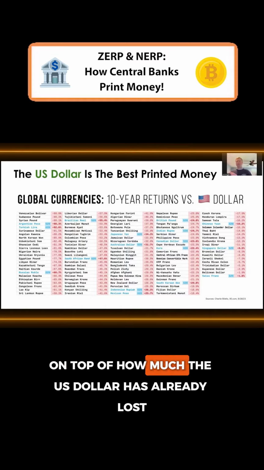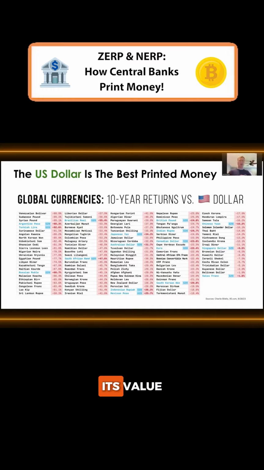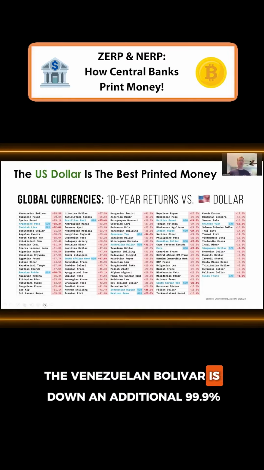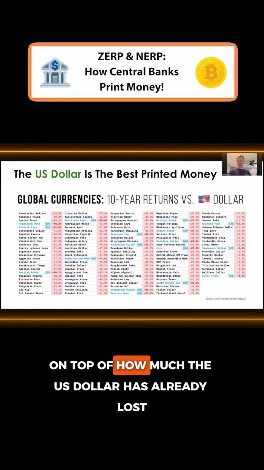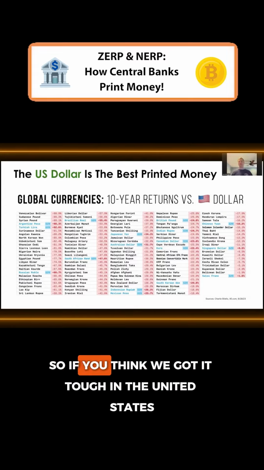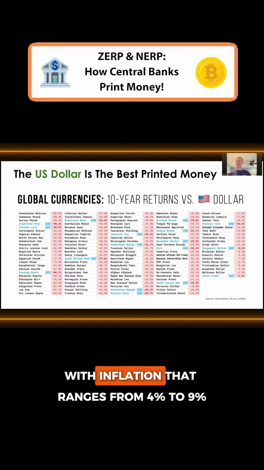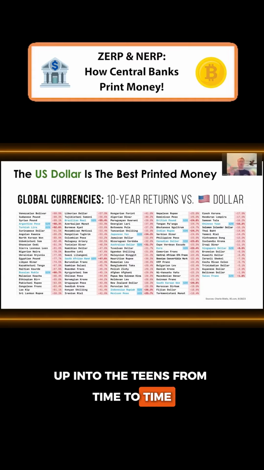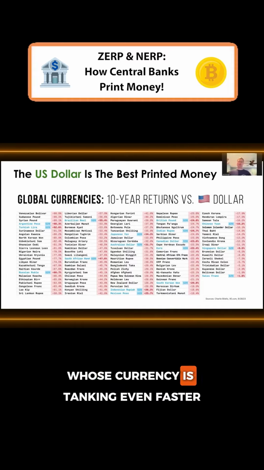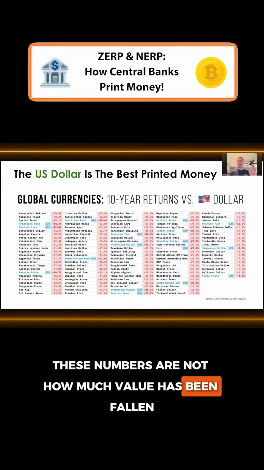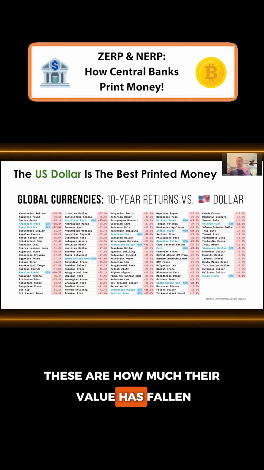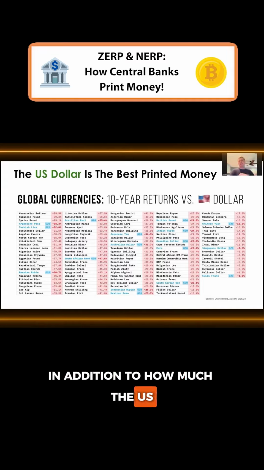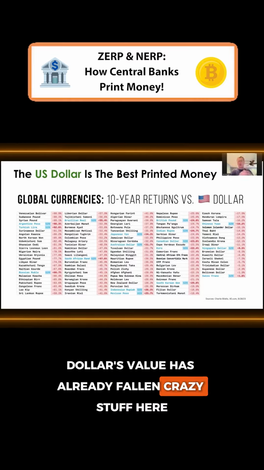On top of how much the US dollar has already lost its value, the Venezuelan bolivar is down an additional 99.9% on top of how much the US dollar has already lost. So if you think we got it tough in the United States with inflation that ranges from 4% to 9%, up into the teens from time to time, imagine being in one of these countries whose currency is tanking even faster, because these numbers are not how much value has fallen. These are how much their value has fallen in addition to how much the US dollar's value has already fallen. Crazy stuff here.